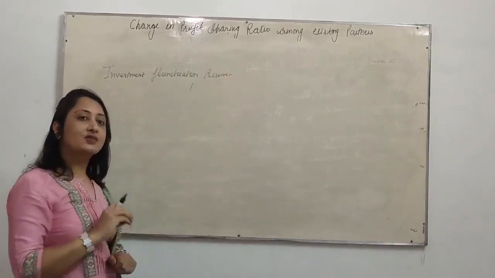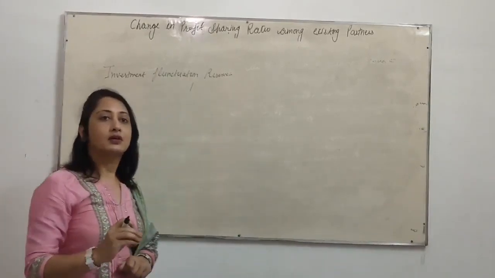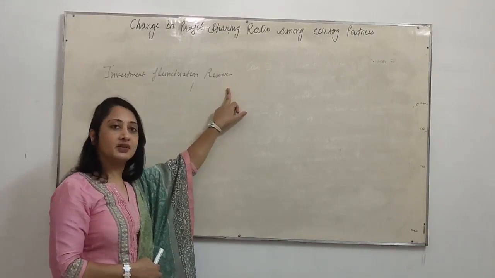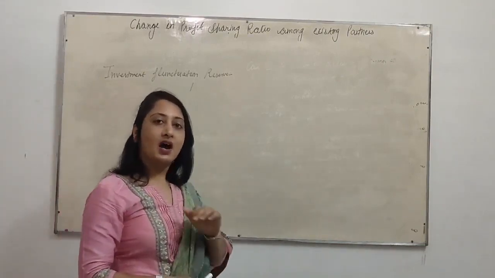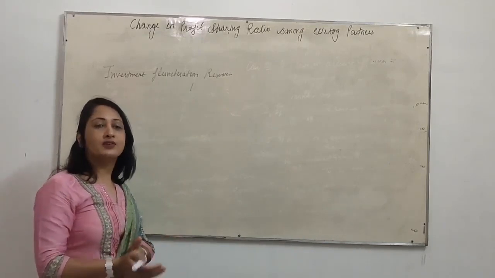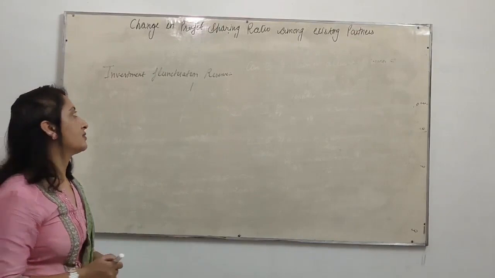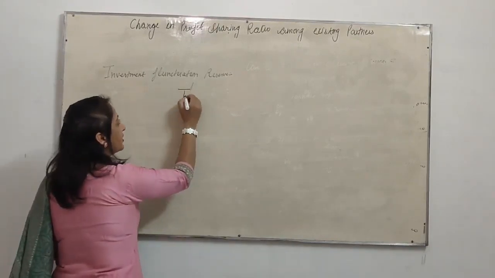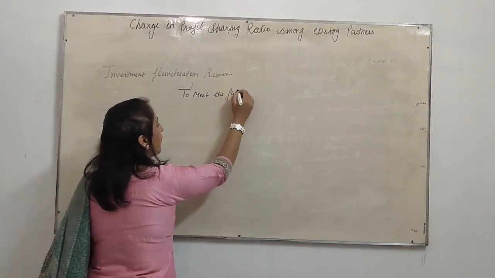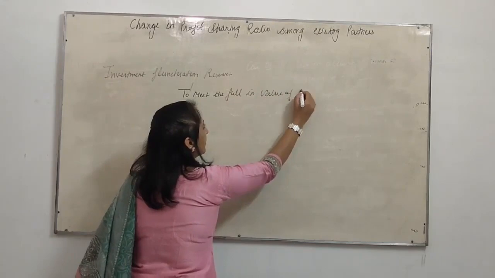This reserve is also set aside out of the firm's profit to meet the fall in the value of investment.